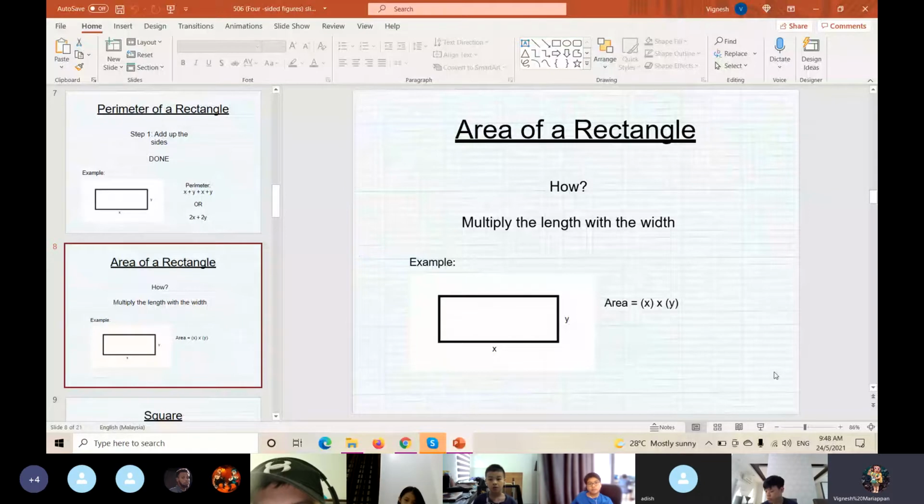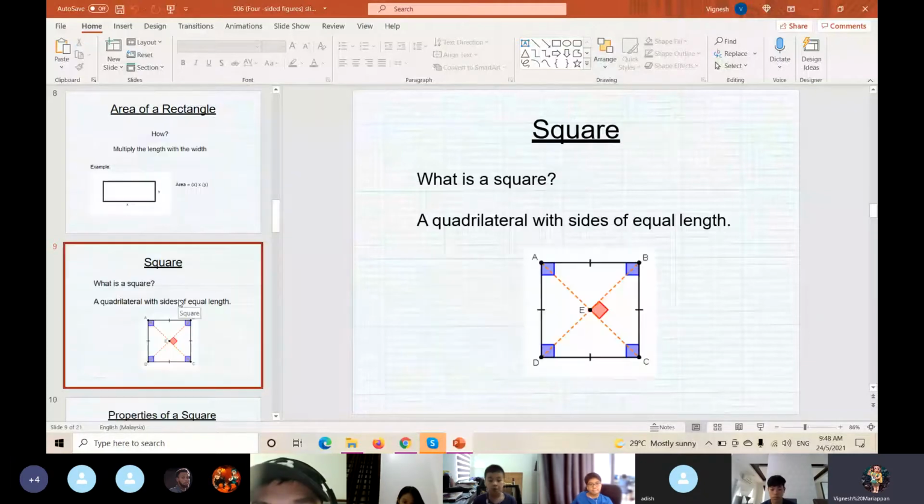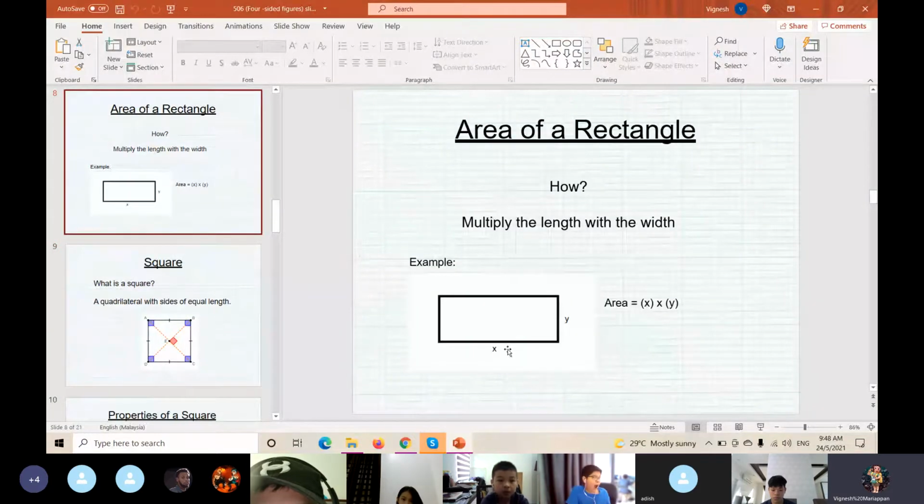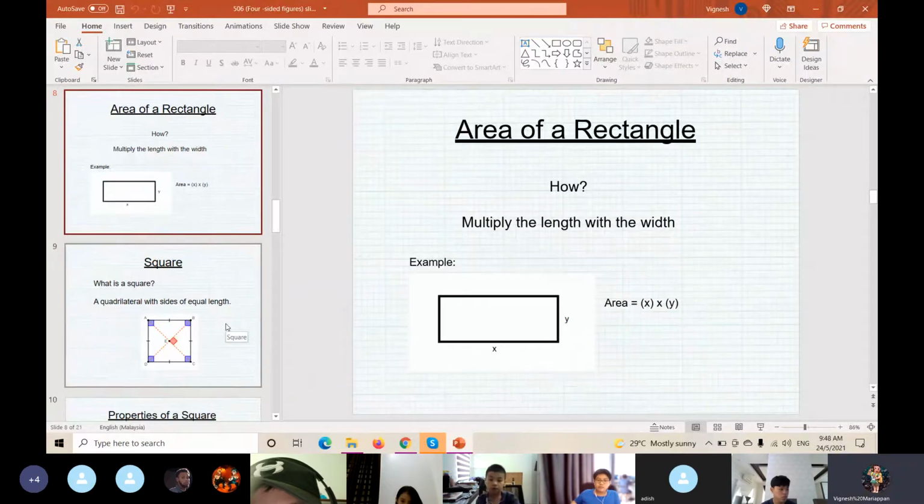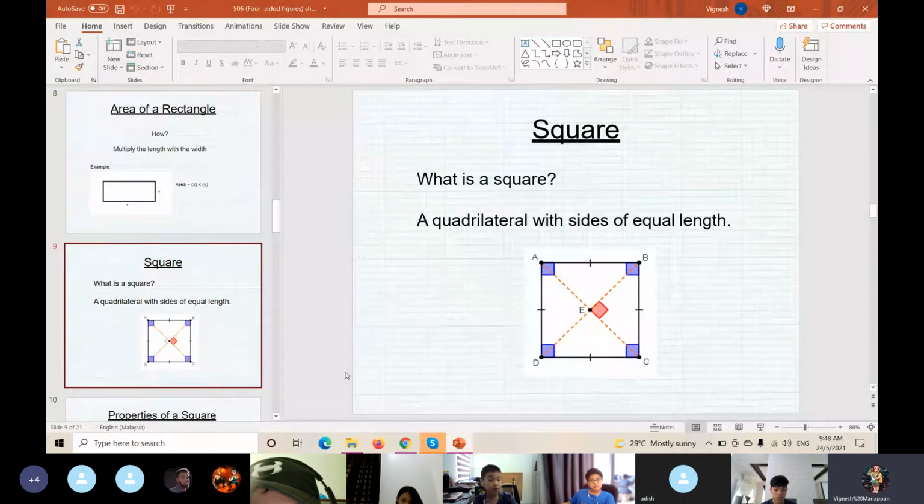Okay, and then how about the square? As you all know, the shape of the square means all the sides are equal in length. You all should know, right? Means all four sides. But for the rectangle, only the two opposite sides are parallel. But for the square, what is a square? Square is a quadrilateral. The square is a quadrilateral.